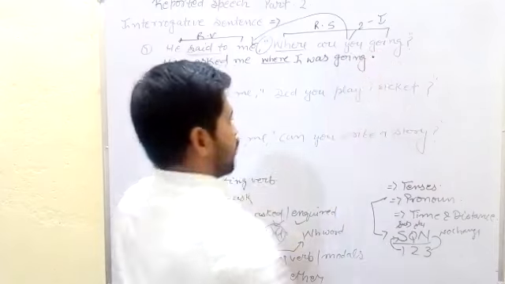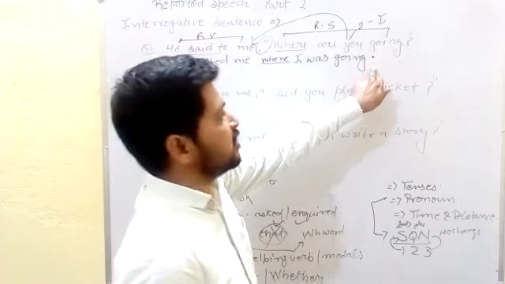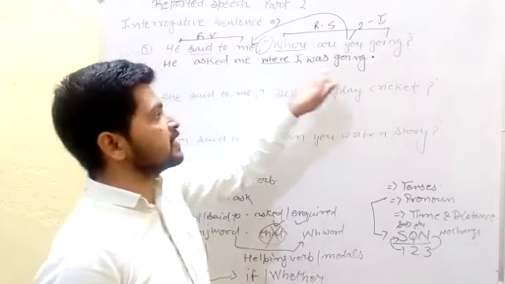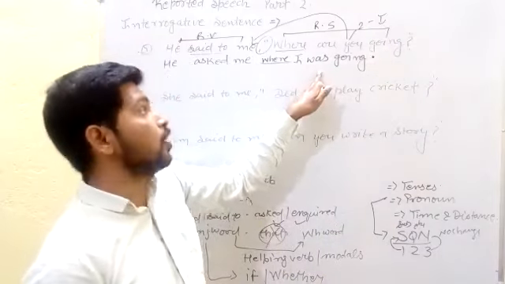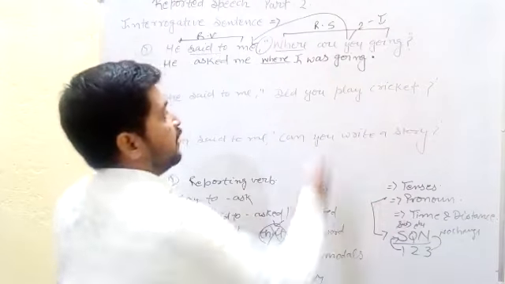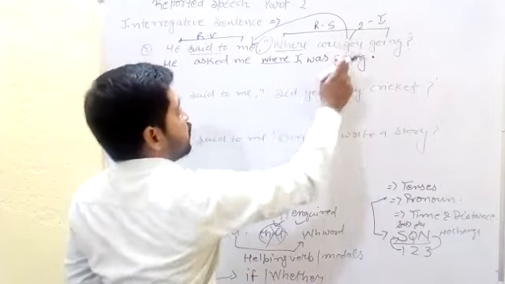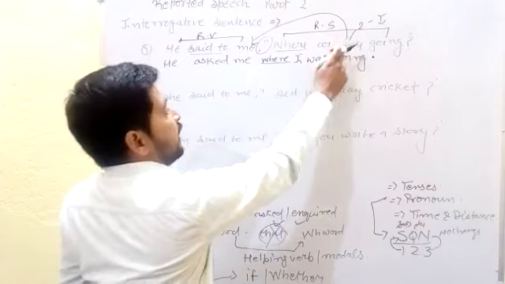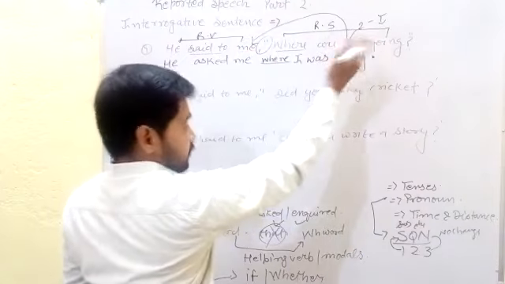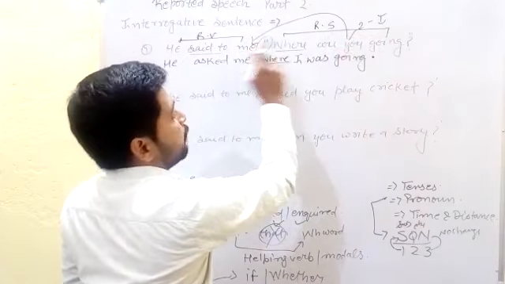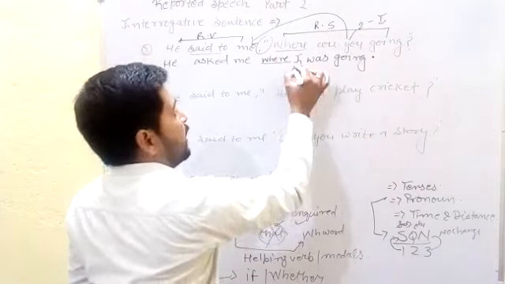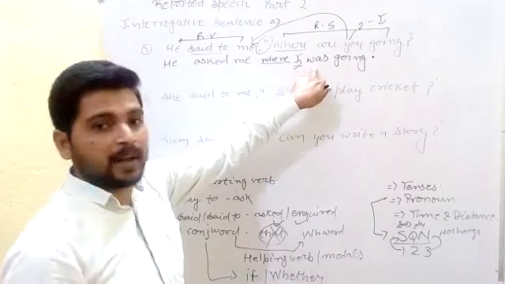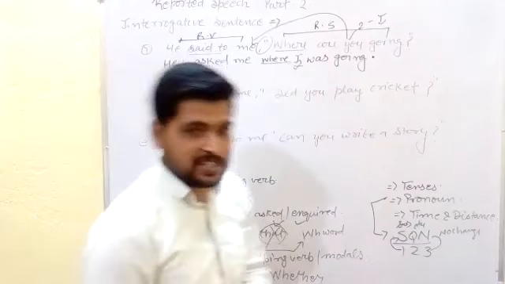At last, full stop. It's very important. When we change any interrogative sentence from direct to indirect, we can change the sentence into a simple sentence also. So now students, you can understand very well. Use the second person pronoun first form, change according to me, and the reporting verb. Here we can leave the first form of I, so we can use I, and I is a singular number. According to the rule, we can use I plus was in past continuous tense. I think you understand very well.